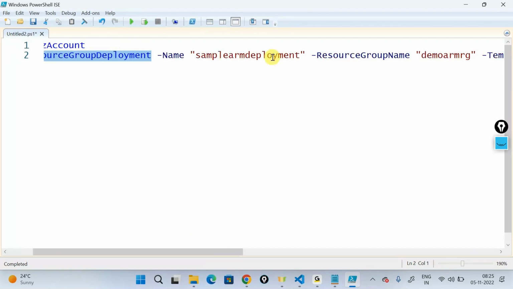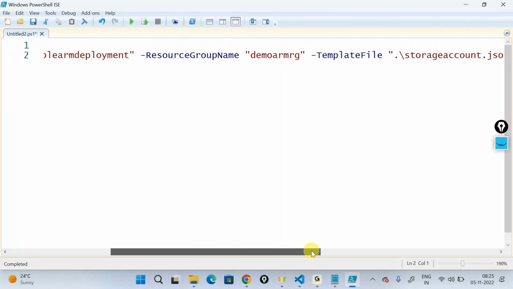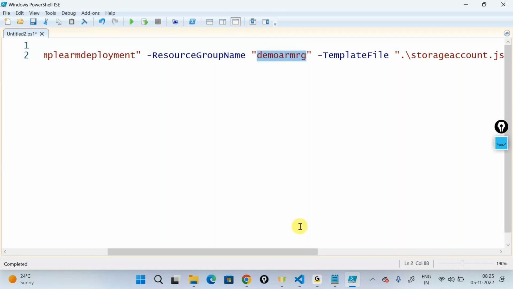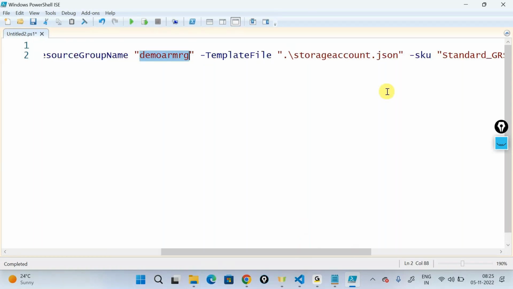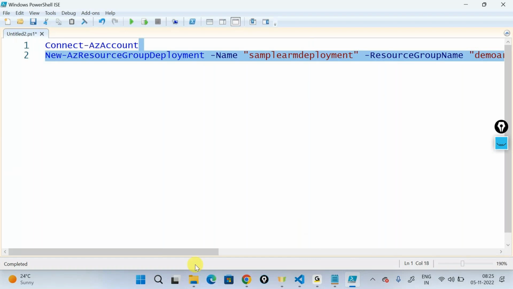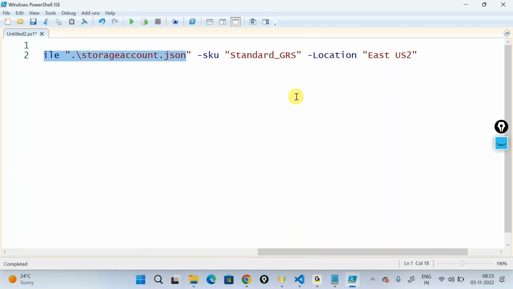the name of the deployment that you're giving, the resource group name that I have, and the template file. And if your template has any parameters that are not declared, you can override them using your PowerShell. You can override all those parameters.